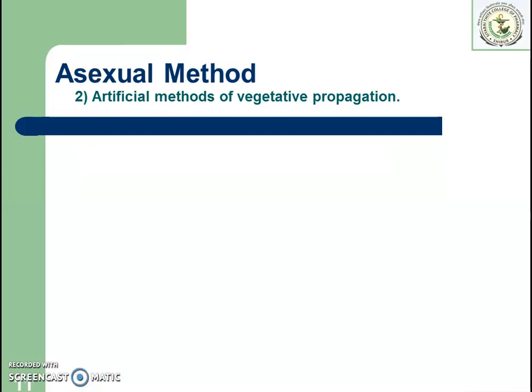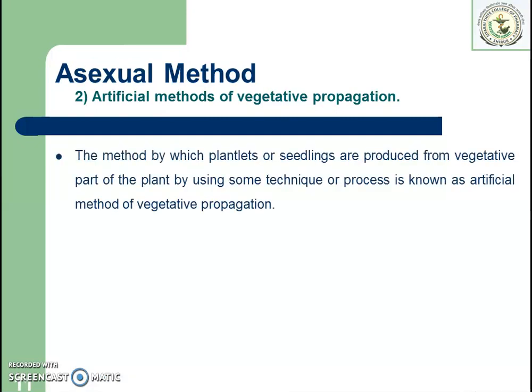Second is the artificial method of vegetative propagation. The method by which plantlets or seedlings are produced from a vegetative part of the plant by using some technique or process is known as the artificial method of vegetative propagation.